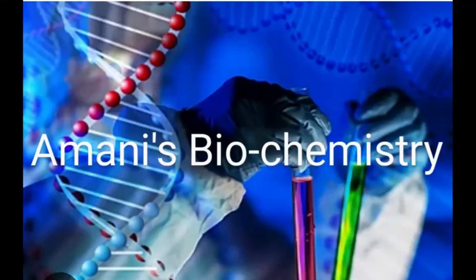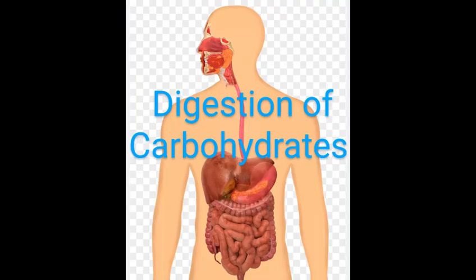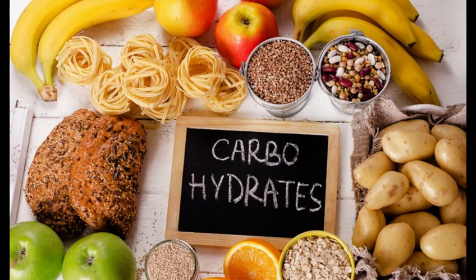Today I want to discuss the digestion of carbohydrates. Carbohydrate digestion is a complex process that begins in the mouth and continues in the small intestine. Digestion means breakdown of large complex food molecules into smaller molecules. Carbohydrates are one of the primary macronutrients in our diet and they provide a major source of energy for the